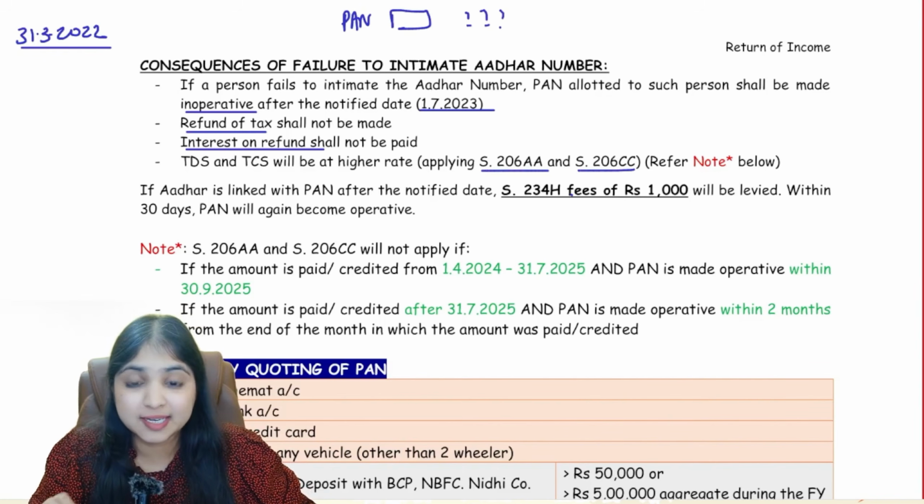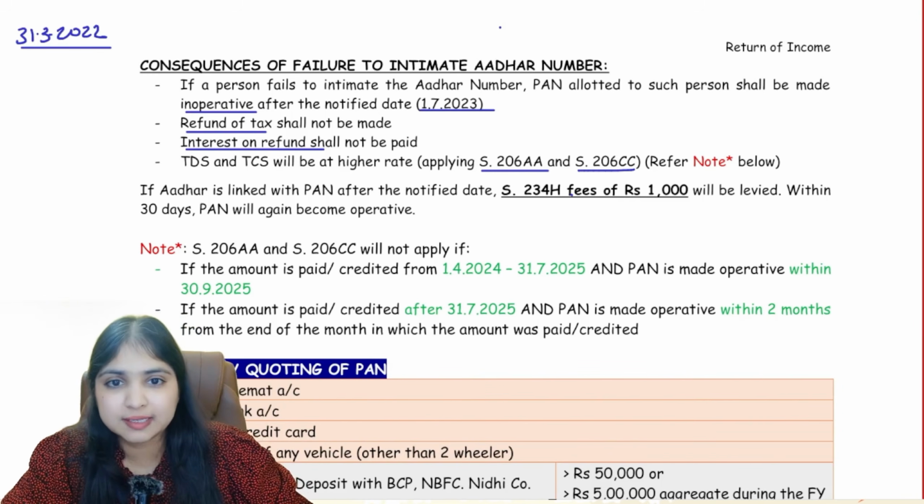Now let me help you understand this point. This is a very interesting point. With respect to this point, we have an amendment as well. So let's try to understand this.